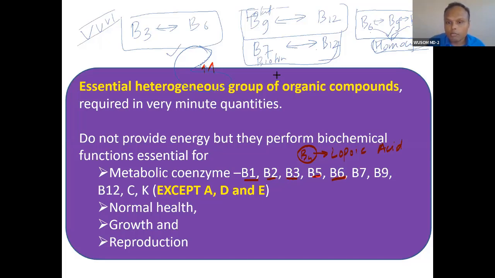B6, B7, B9 and B12 are part of enzymes. They serve as coenzymes for enzymes. Vitamin C also plays a role in enzymes, and vitamin K also serves enzymes. All vitamins, except vitamin A, vitamin D, and vitamin E, function as coenzymes.